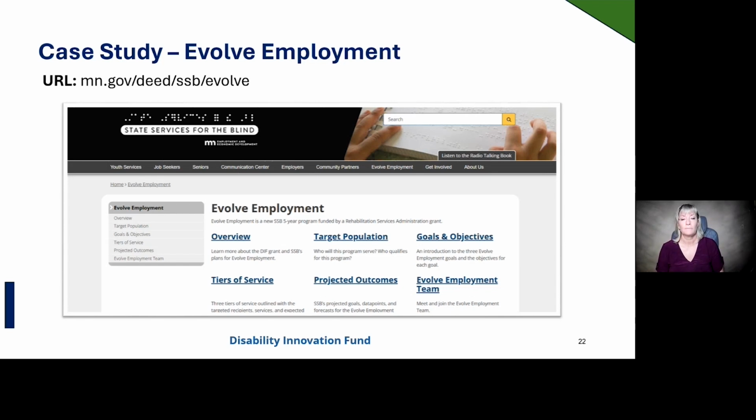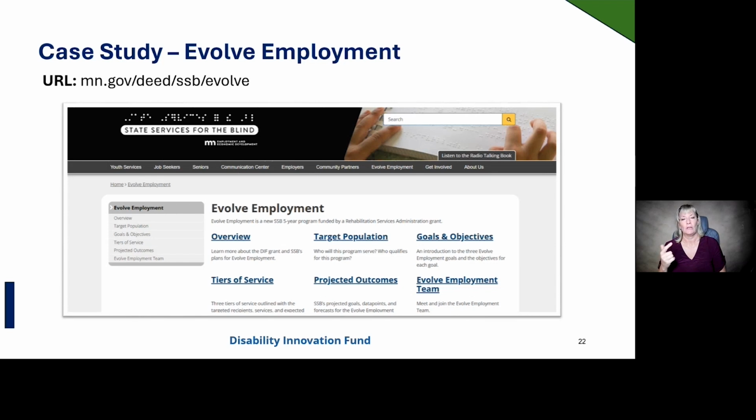In September of 2024, we held an initial meeting with SSB's outreach and marketing team. The decision was made to host the Evolve Employment web pages on the SSB website. Initial content was drafted based off our DIF grant application document and sent to DEED's communication team, where a staging site was created.